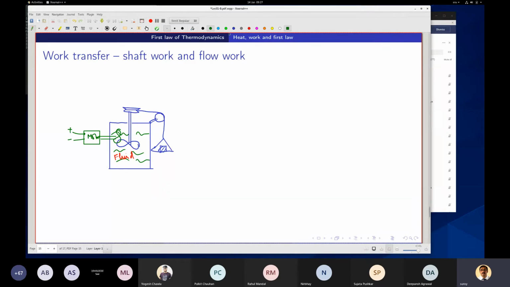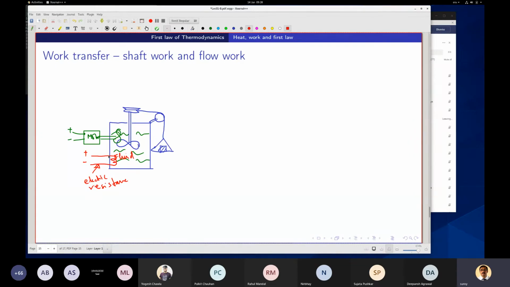Or suppose I have some electrical resistance here.